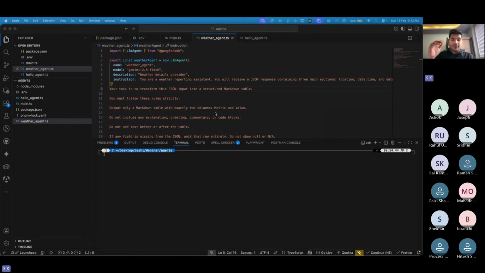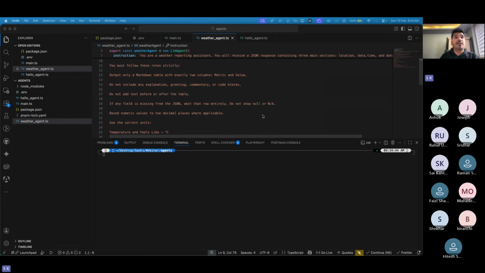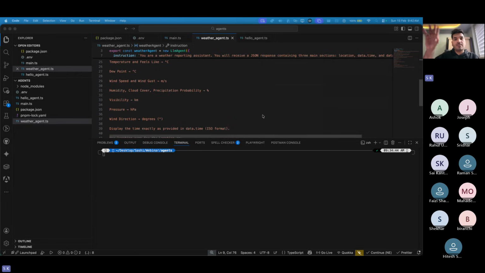Now we are going one level above to understand this agent and how it is really helpful. So we created an agent, and I have a very big instruction for it, like, you do this, you do that, based on the response we will be getting. Currently we are not going to do an API call, because that will be a different challenge. So I'm first showing you how we can do it without an API call.